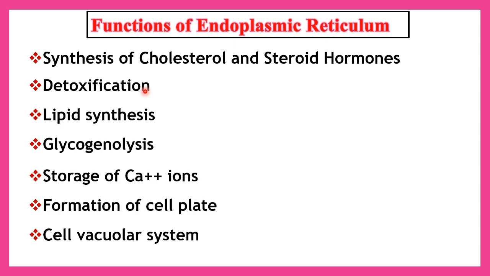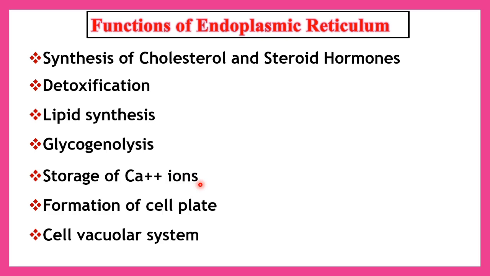It is also involved in the glycosylation process, that means addition of carbohydrate units to the glucose. It leads to the formation of glycoproteins, mucopolysaccharides, and glycolipids, etc. This is called the glycosylation process. It is also involved in the glycogenolysis process, where reserved glycogen is broken down and formed into glucose. And it is involved in the storage of calcium ions in the muscles.